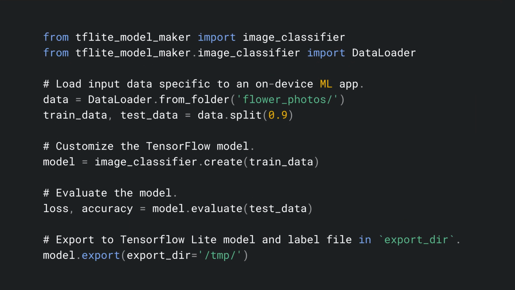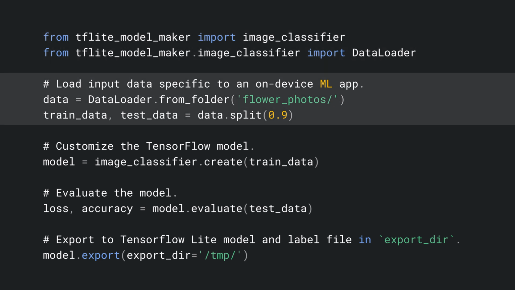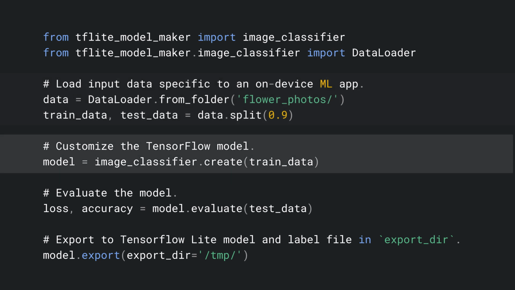Let's take a look at some code. Here, we have a simple example of customizing an image classification model to classify flowers. As you can see, not many lines of code. You may not be used to Python code, but it's very easy, and we're doing the work to make the API as streamlined as possible, to make it easy to understand and to use. On the first 2 lines, we import the dependencies. Next, we load the flowers dataset, which is a popular dataset with 5 types of flowers. On the 5th line, we create a model with the create method.